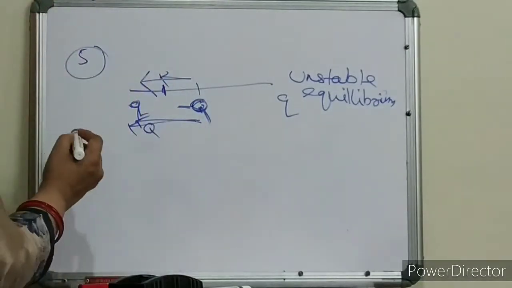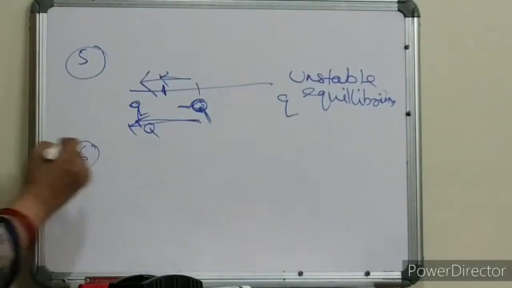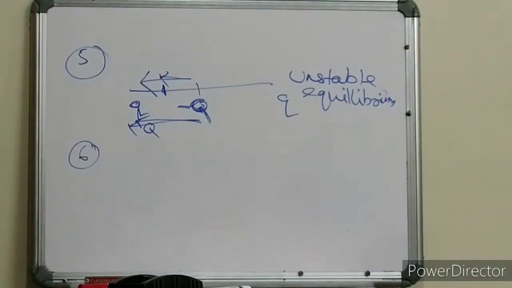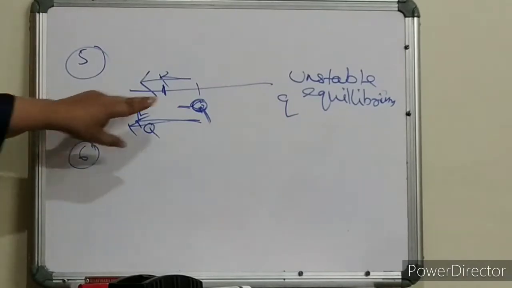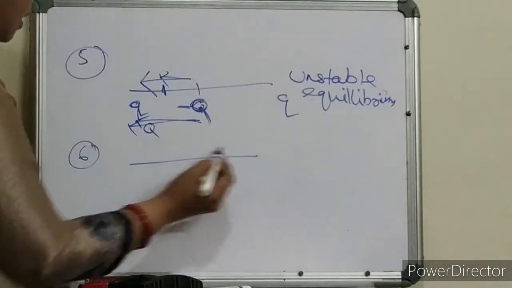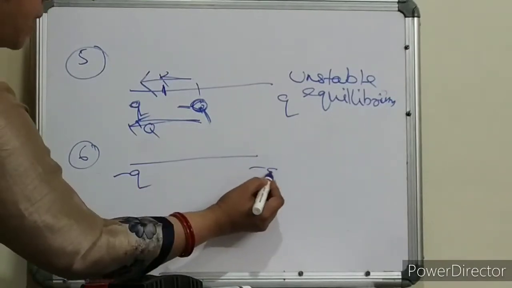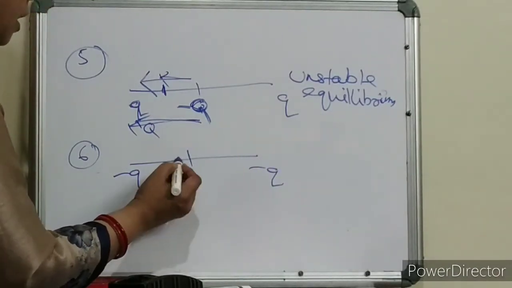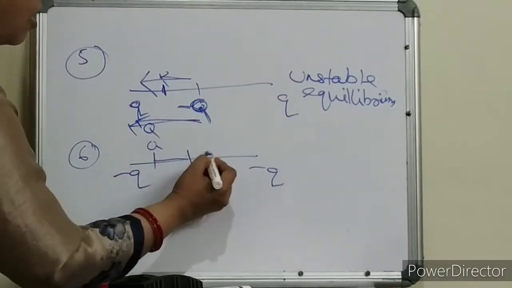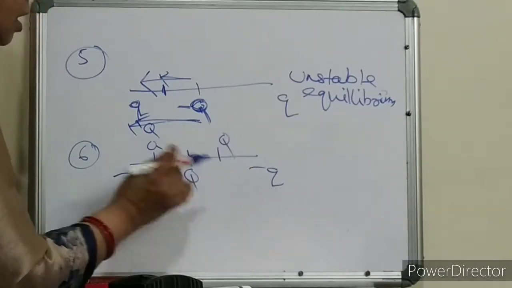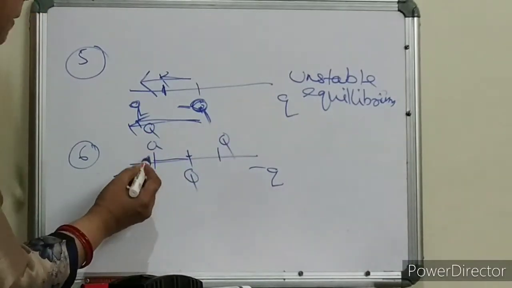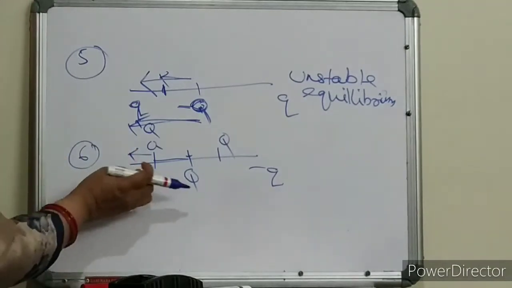This is unstable, and tell me another case of unstable. What is another case of unstable? Q, q, minus q, and plus q. If I am displacing towards this or towards this, in both the cases it is again getting attracted.